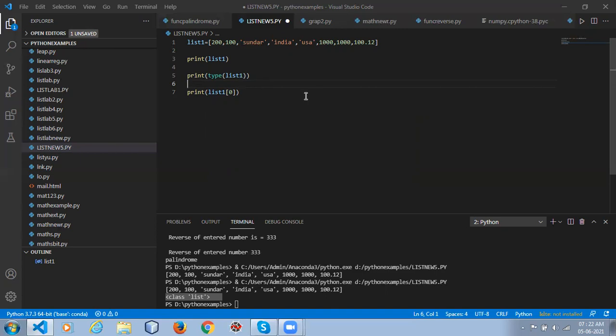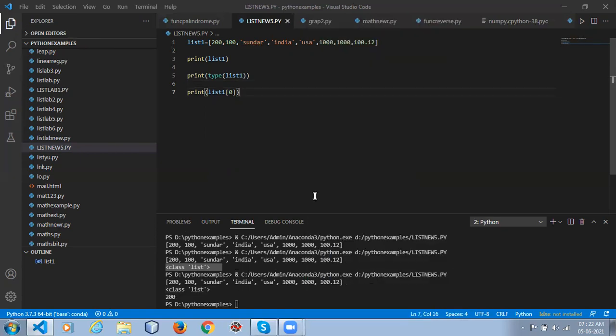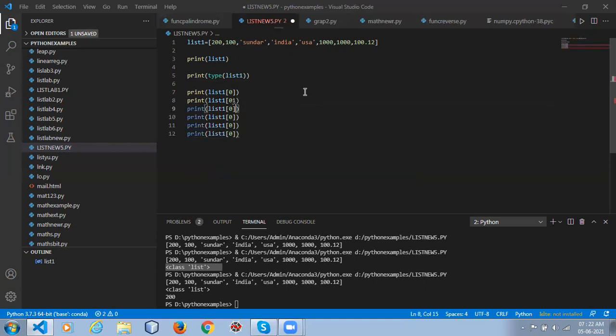So print list of 0. The 0 is the first index, so the starting index is 0. This 0 will be 200. See here, 1, 2, 3, 4.